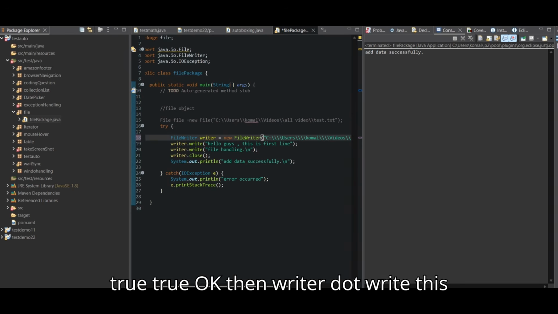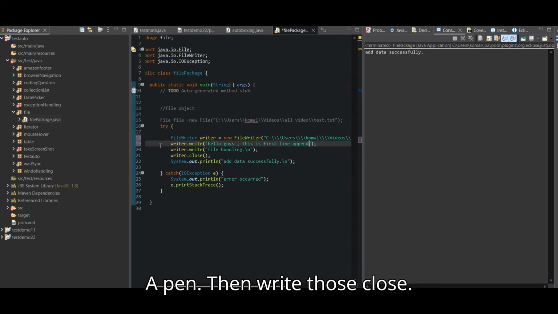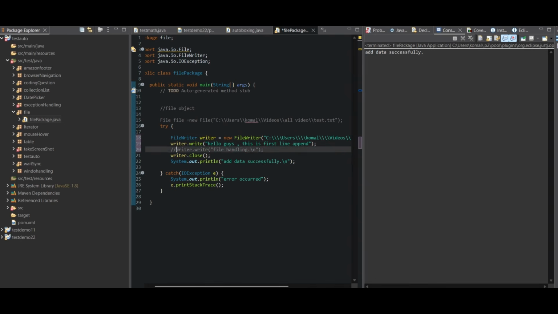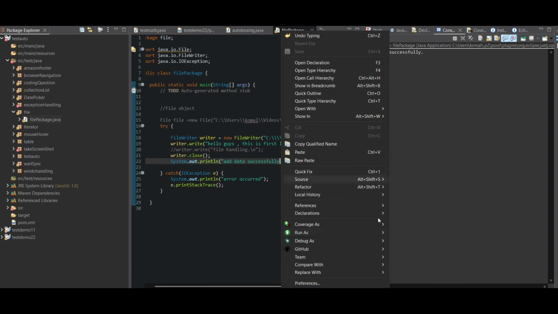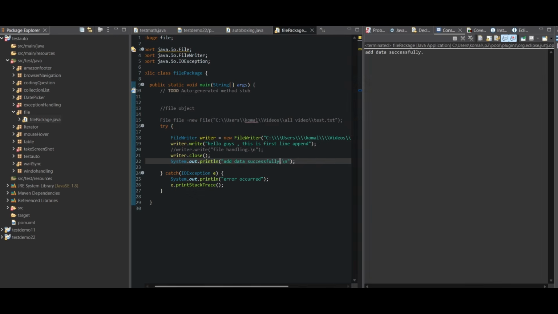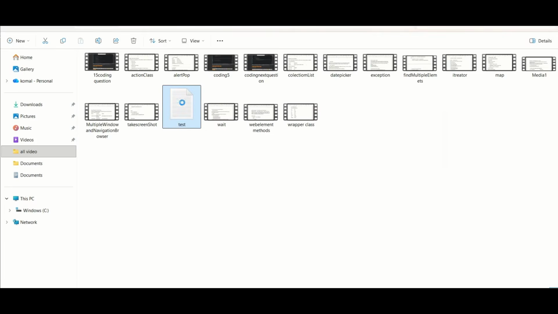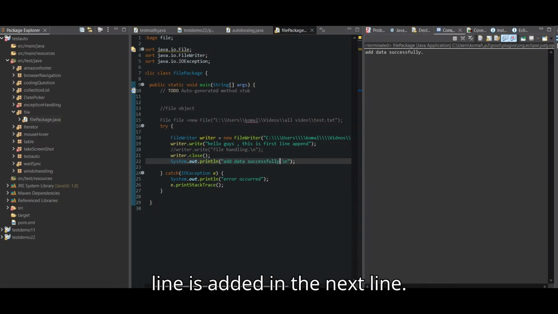Then writer dot write, this line is append. Then writer dot close, and then we are printing. Let's see. Yes, this first line append. The line is added in the next line.